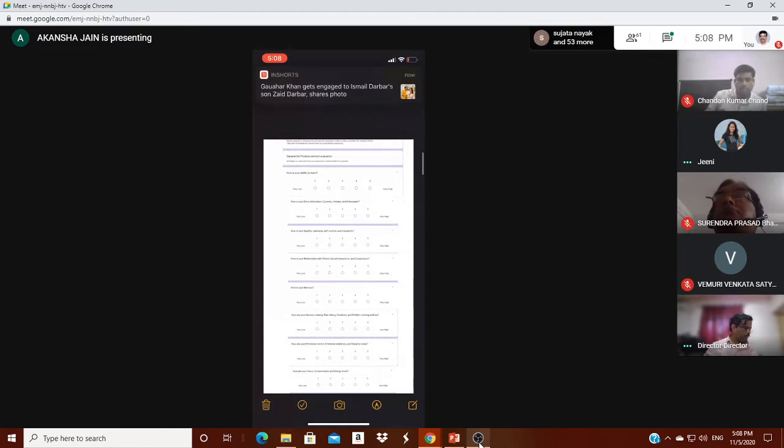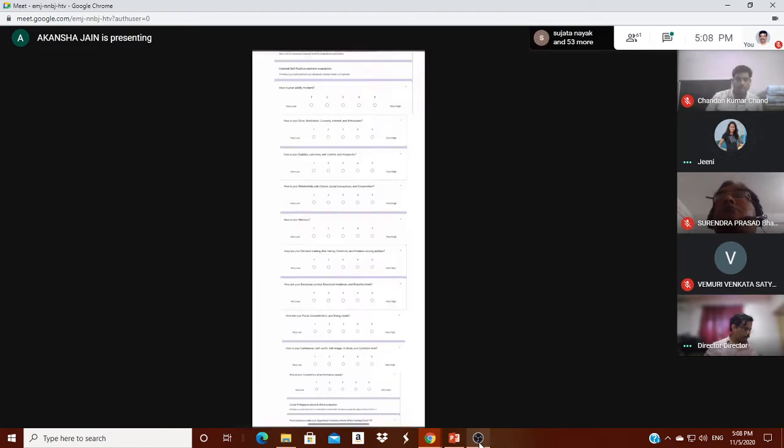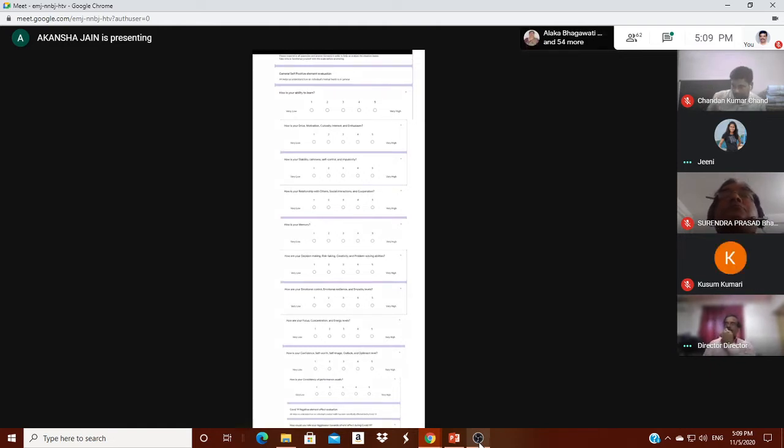These are some of the questions that were asked. Firstly, there is the positive element evaluation, related to the ability to learn in COVID times, drive, motivation, curiosity, stability, and calmness, all intrinsic attitudes of the children that can be affected. They had to judge themselves on a score of 1 to 5.